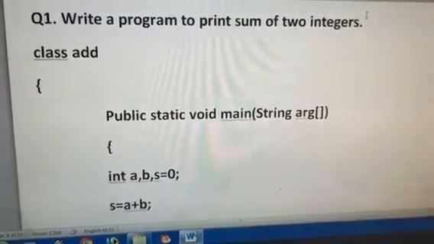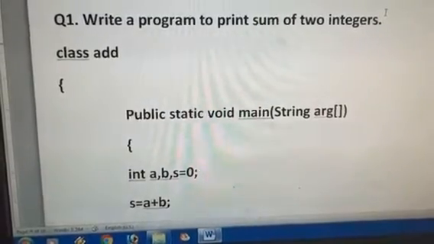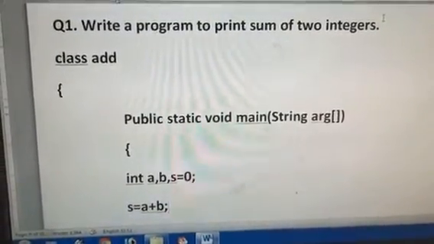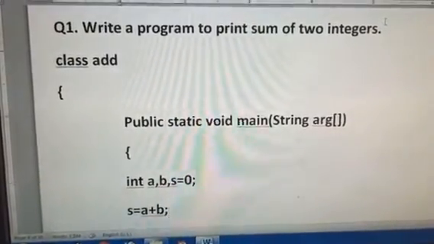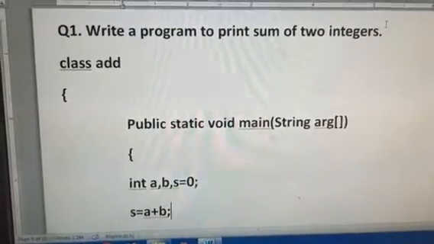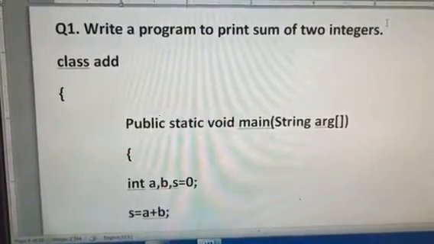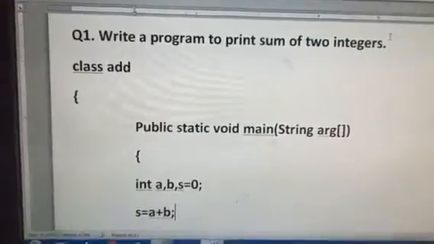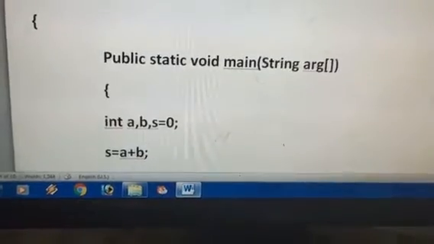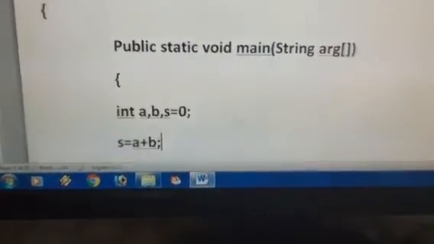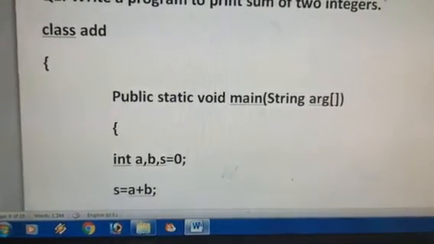So here why I am showing the integer part, because in this program we are going to work on two whole numbers. So this integer represents the whole number, that means we are supposed to use only integer variables, or variables which can hold only whole numbers. So you can use int, you can use long, you can use short, you can use byte also. But apart from all these four, we always prefer the standard variable, that is integer.